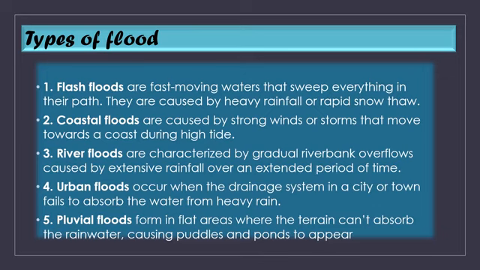Fourth one is urban flood. It occurs when the drainage system in the city or town fails to absorb water from the heavy rain. So sometimes the drainage system is choked and water is not able to flow out of the cities. Urban floods occur. The fifth one is the pluvial flood that forms in flat areas where the terrain can't absorb the rainwater, causing puddles and ponds to appear. So pluvial floods are like formation of ponds due to heavy rainfall.